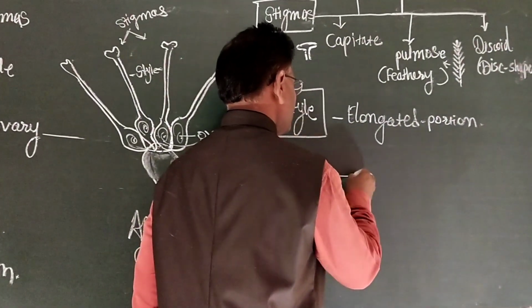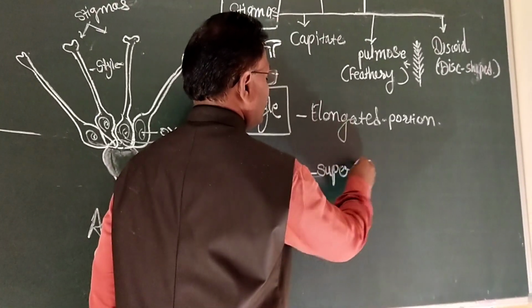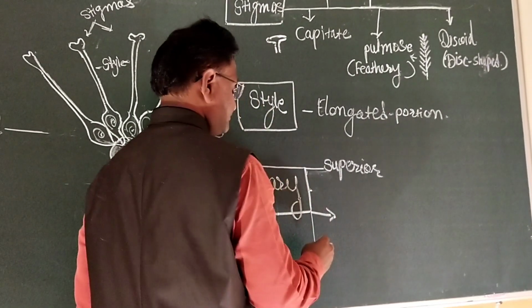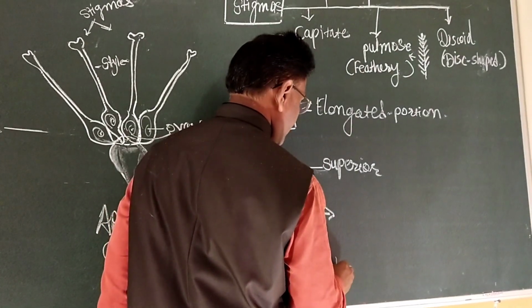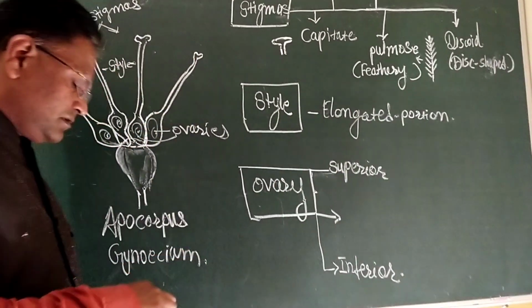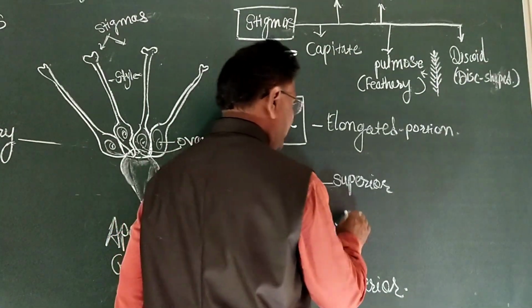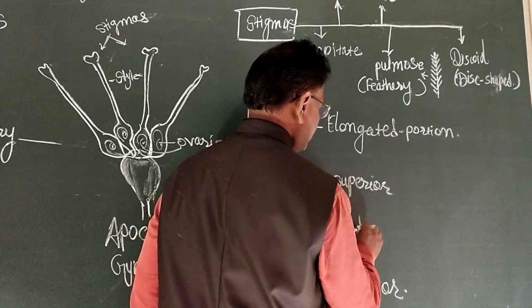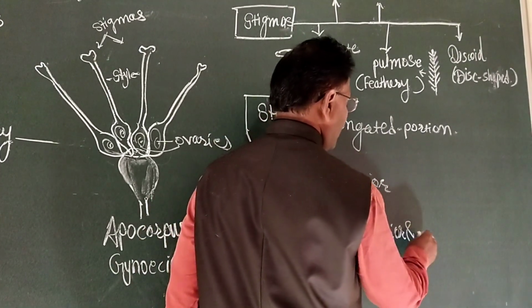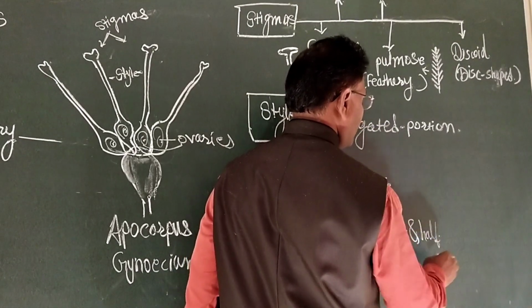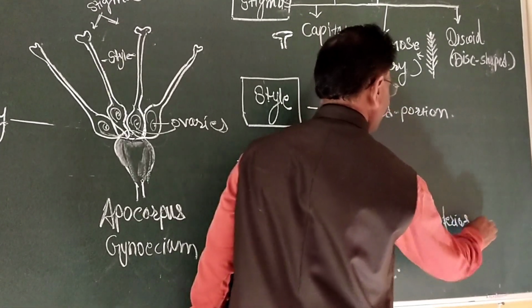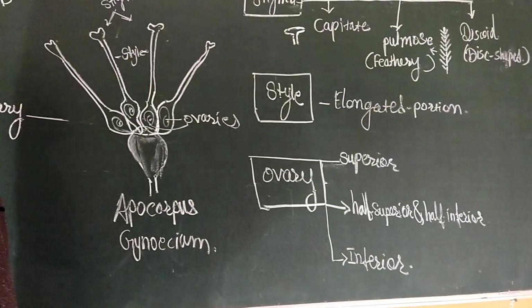Superior ovary, inferior ovary, and the third one is half superior and half inferior. Here what happened?